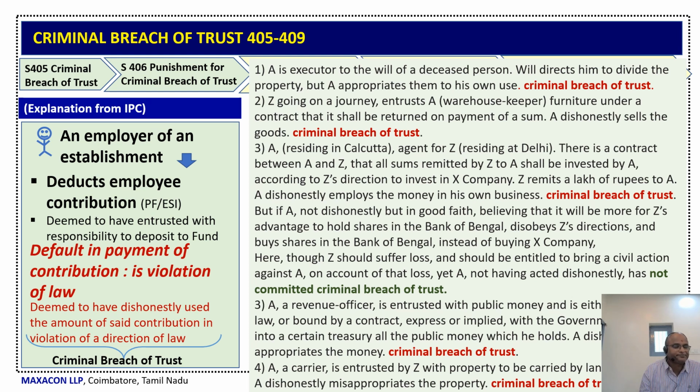Now, another example is that A is a revenue officer. He collects public money as per the law, and he has to deposit that money with the government, but he converts it to his own use or misappropriates that money. That's a criminal breach of trust.